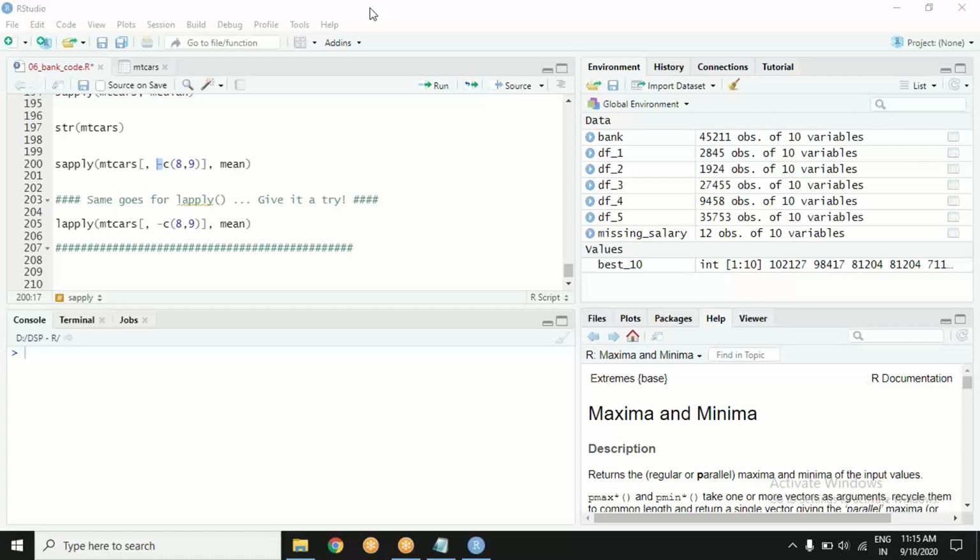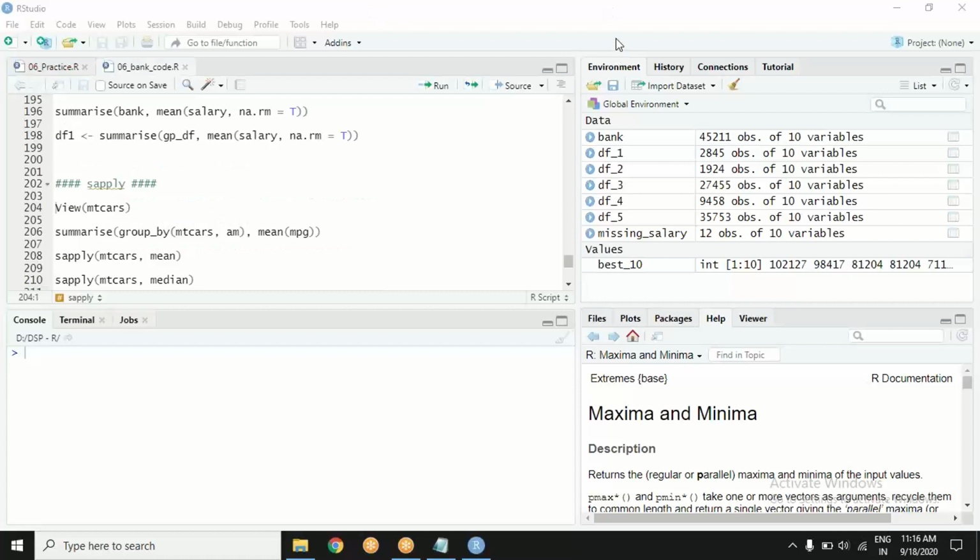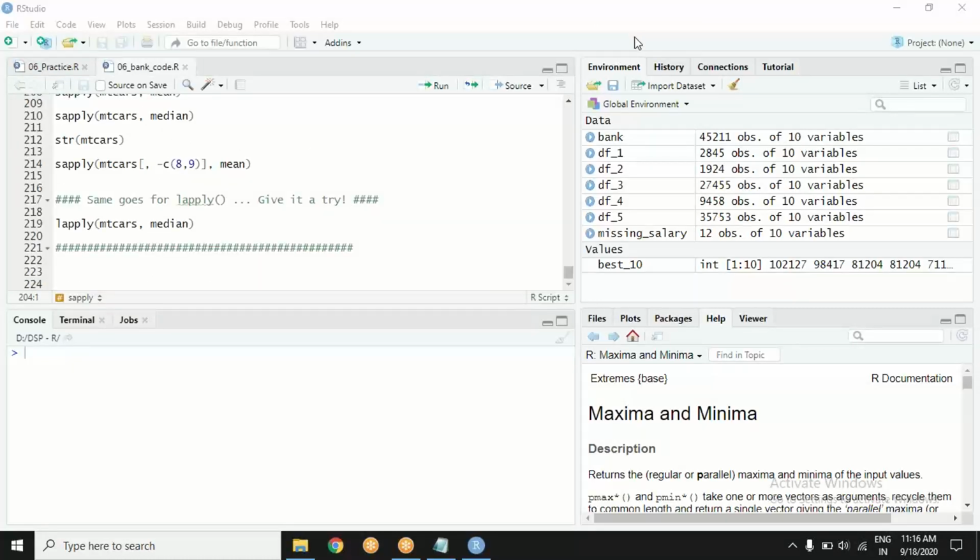No, Anubhav, it will not take, it will depend on the comma of the square bracket. See, this is the comma. If there was any value before, that would have been row.